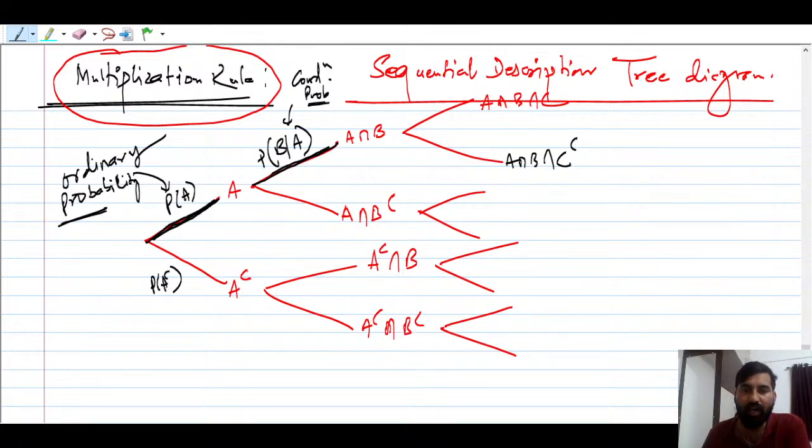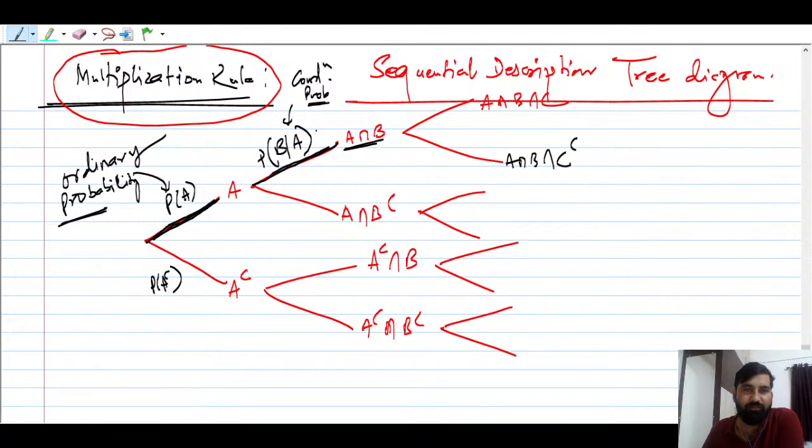Now, if I want to find the probability of this event, the common A intersection B, how can you write it? We can write this using the multiplication rule.